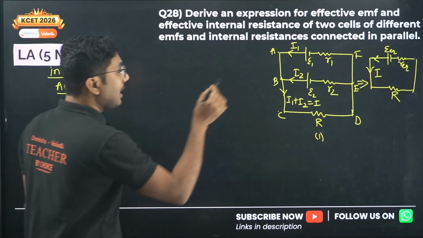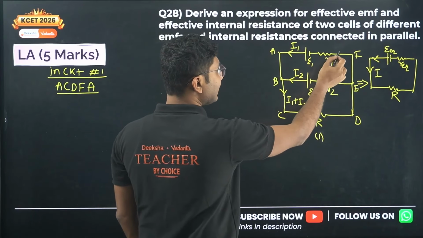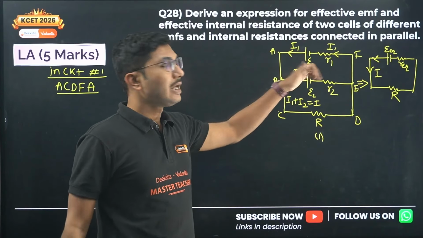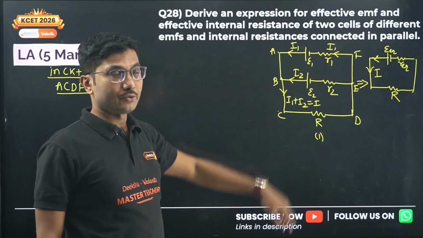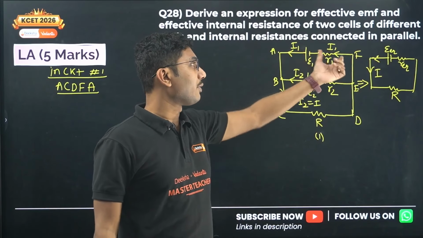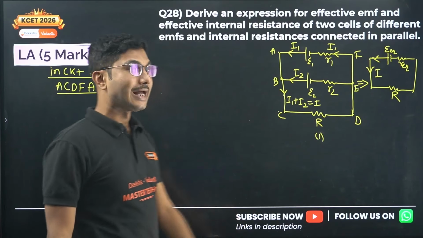What are we getting? Current passing through this resistor is I1. Remember that whatever current is coming out of a cell, the same current should always go back to the cell. So anything directly attached to the cell will always get the same current associated with that cell particularly.